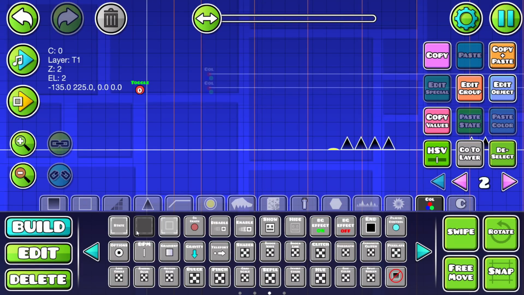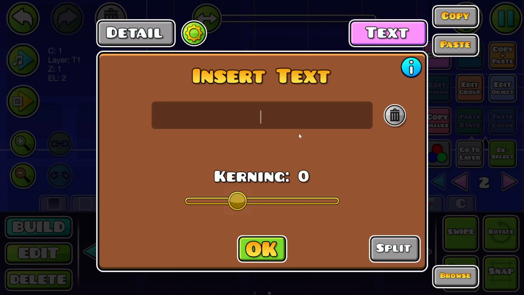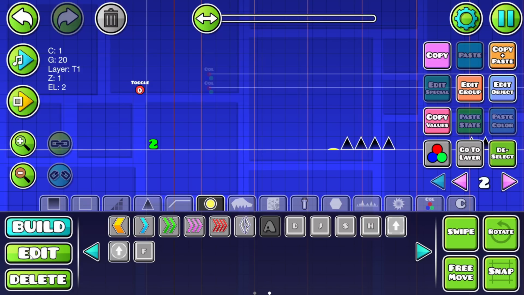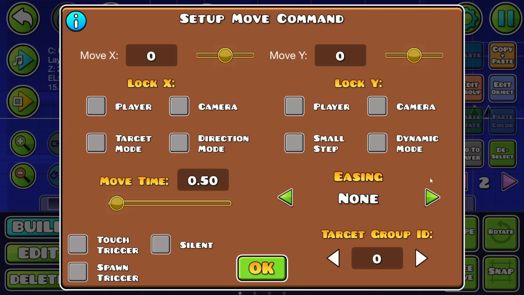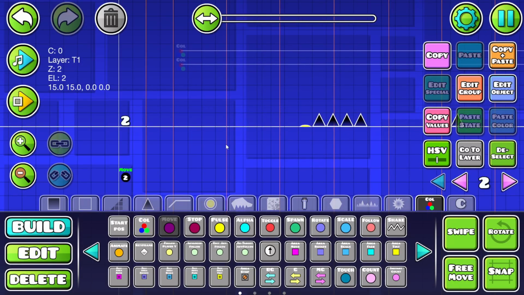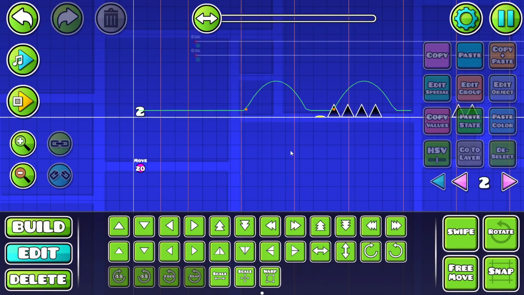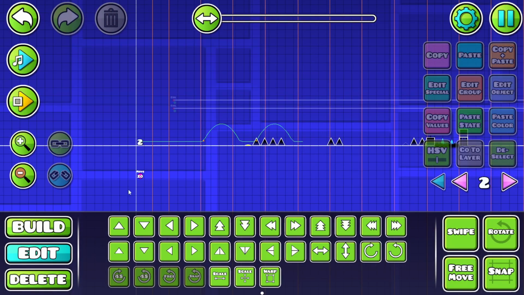And I want to keep track of the player's position with something. Maybe we'll just use text for simplicity's sake. And basically, we're going to move every other level along with the player for the whole time that it's not active. And then randomly, we're going to swap between the levels. So let me try and work this out. So we can see that Back on Track is working like that, so that's good.